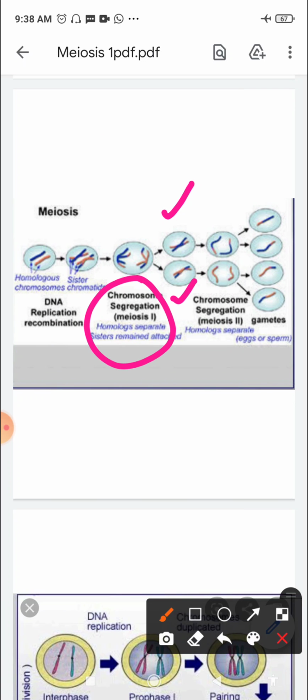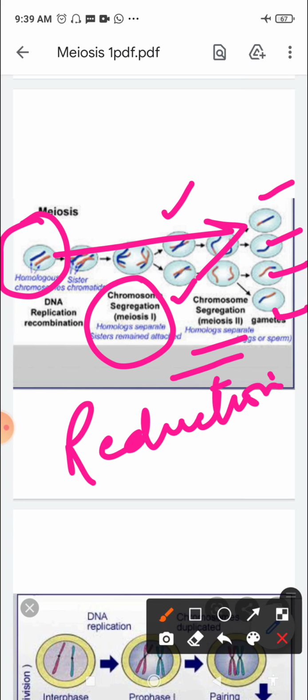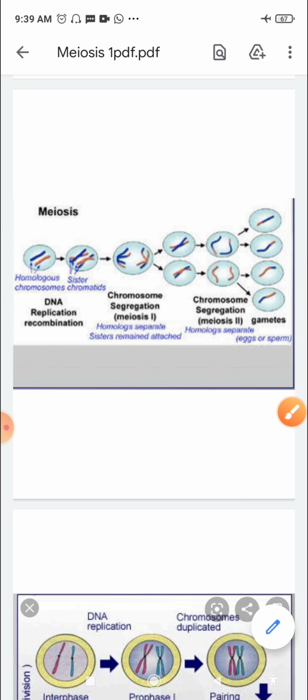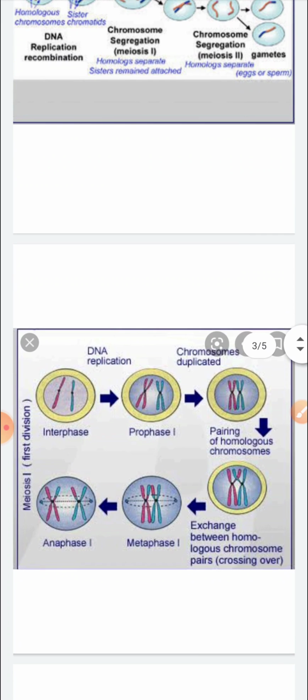Here this is meiosis 1, where 2 daughter cells are formed at the end of meiosis 1, and when these undergo further division, that means when they undergo meiosis 2, what happens? 4 daughter cells are formed. So from 1 to 4. So this is known as the reduction division, right?